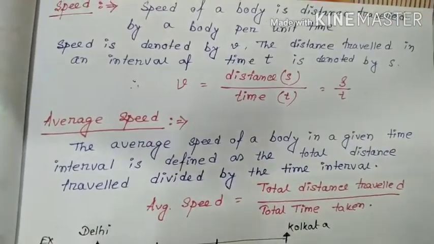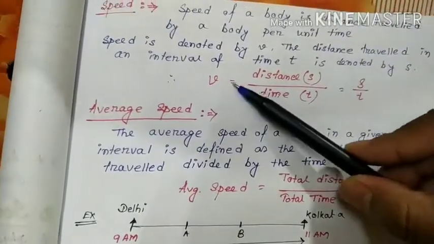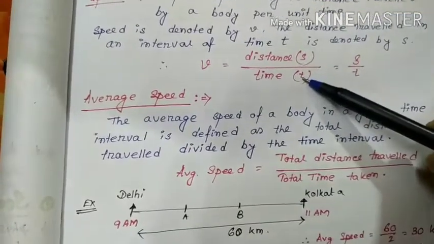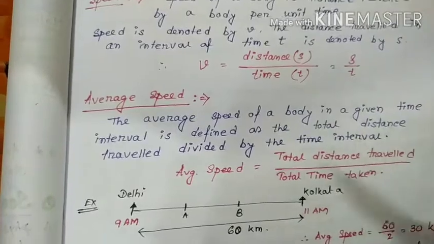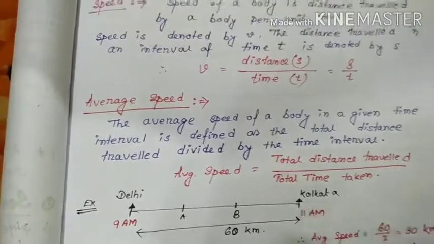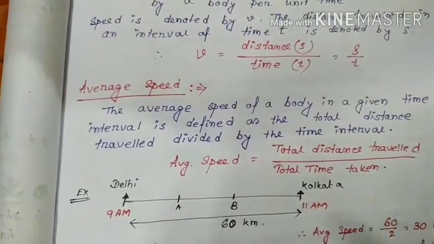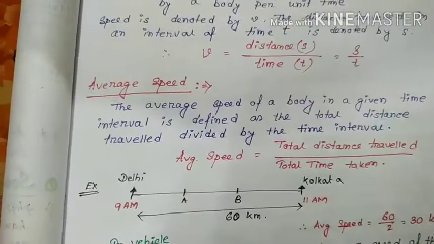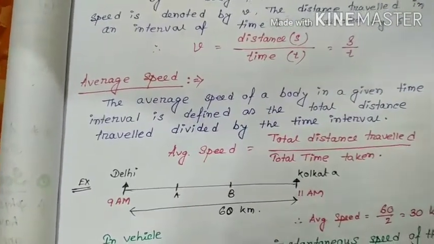The distance traveled in an interval of time t is denoted by s. v equals distance by time. Distance is denoted by s and time is t. So v = s/t. I will explain the SI unit and CGS unit later, and some mathematical tricks also. So first of all, learn the concept. Then we will concentrate on mathematical problems, units and formulas.